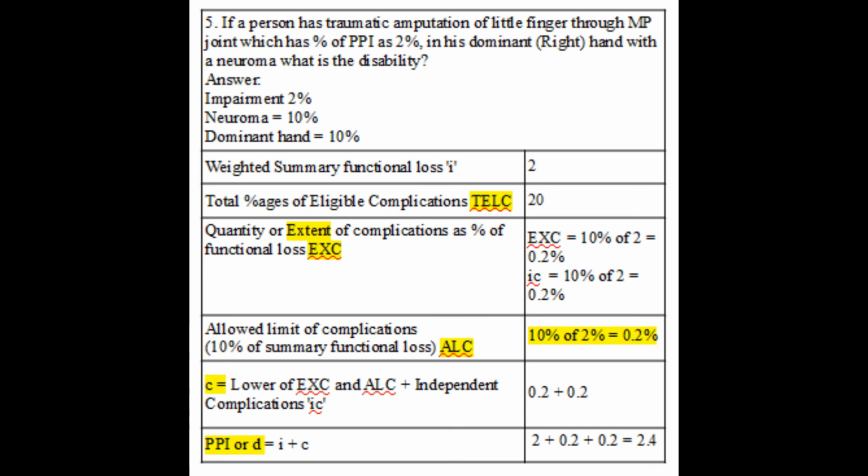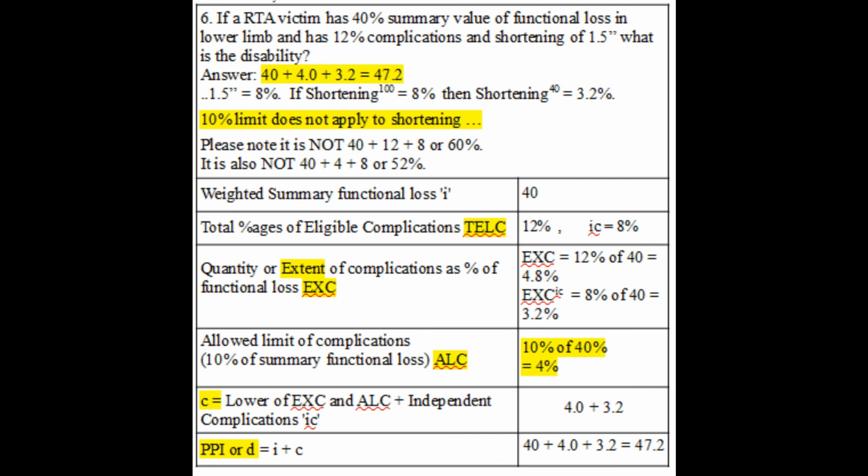So here PPI will be 2 plus 0.2 plus 0.2 or 2.4. If an RTA victim has 40% summary value of functional loss in lower limb and has 12% complications and shortening of 1.5 inches, what is the disability? The answer is 40 plus 4 plus 3.2, that is 47.2%. How do we come to this conclusion?